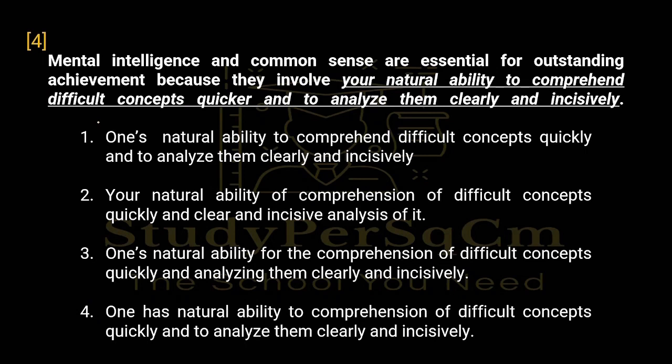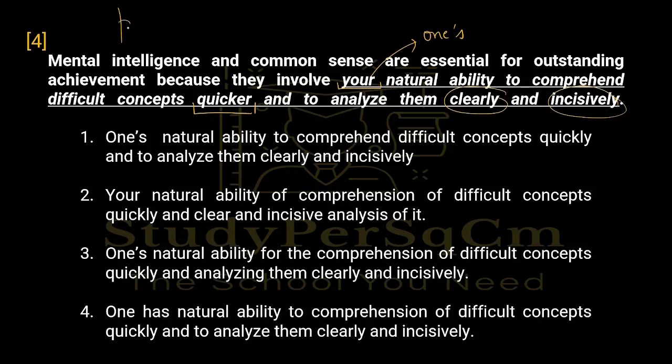So let's come to the fourth question. Mental intelligence and common sense were essential for understanding achievement because they involve your natural ability to comprehend difficult concepts quicker and to analyze them clearly and incisively. So first, the error here is that it is written "your". What we need is "one's". So this is one error. And the second error is that it is used "quicker" here and "clearly and incisively" here.